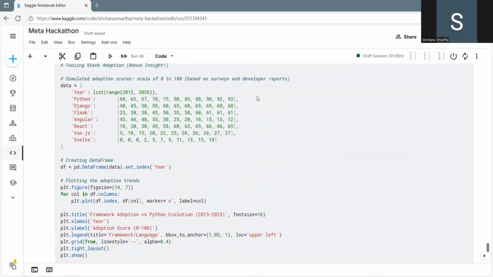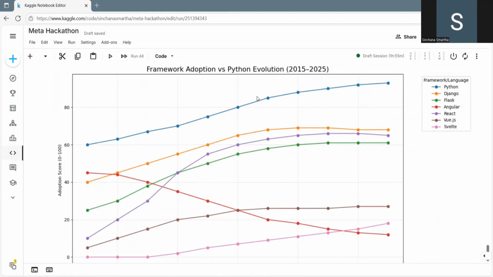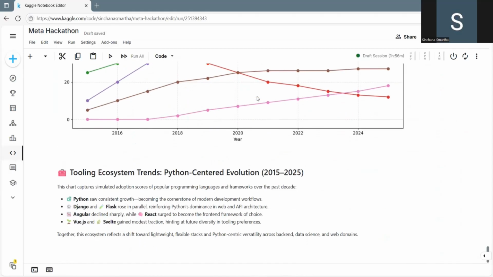And here is my bonus insight. Framework adoption mirrors the ecosystem. Finally, I simulated tool adoption from 2015 to 2025. And my insight, I would say, is that Kaggle trends align with broader software engineering patterns: Flask and Django grew with Python, React surged, Angular fell sharply. As I said, Kaggle trends align with broader software engineering patterns.